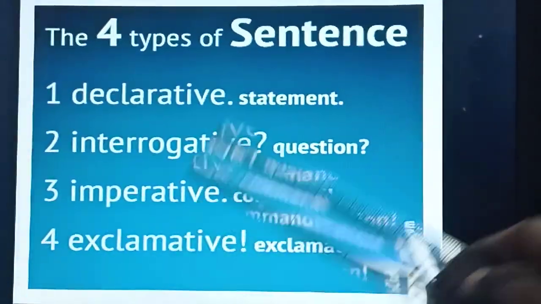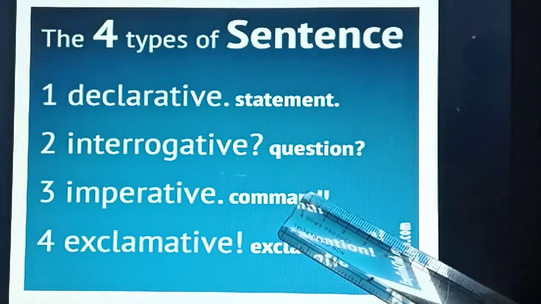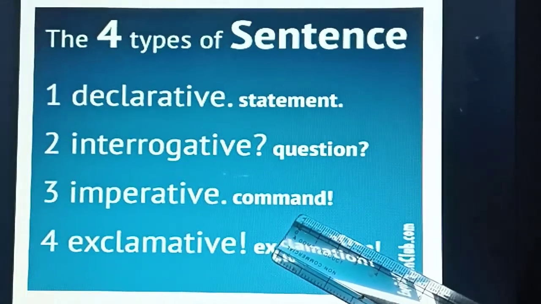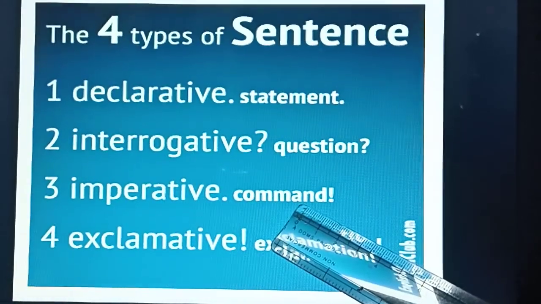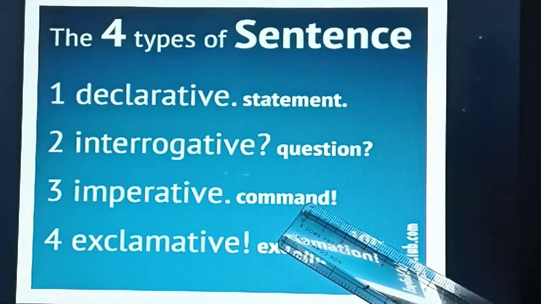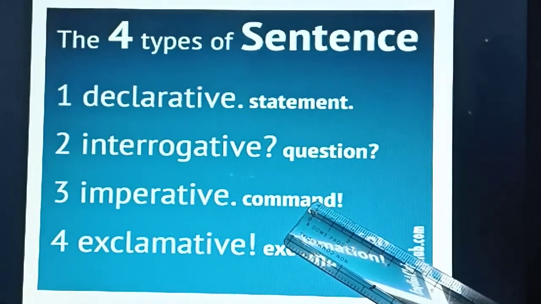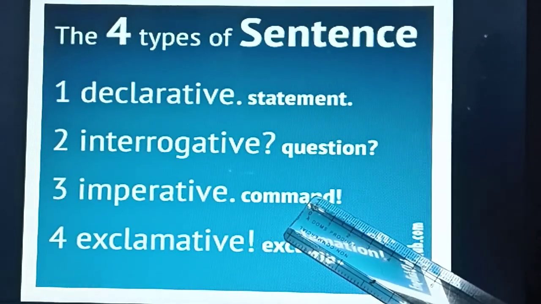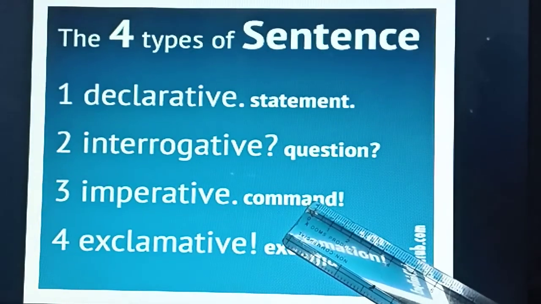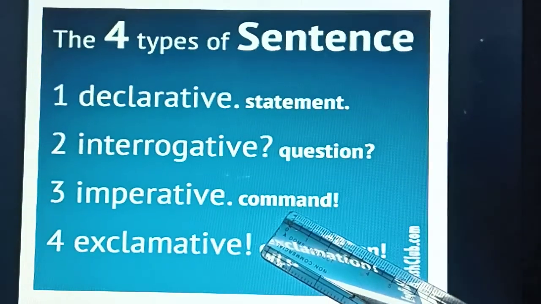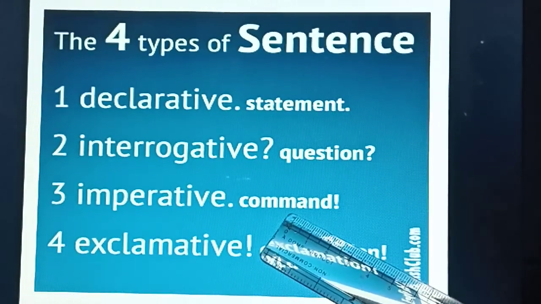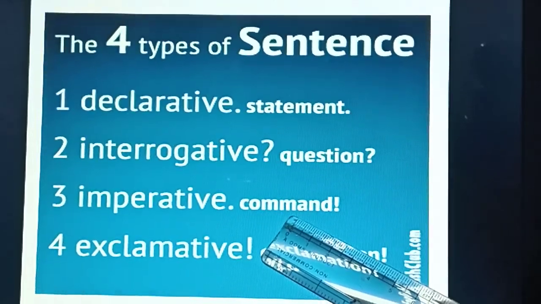Now imperative. Imperative can be an order or a request. What is an order? When the class is going on and you are talking in the class, what the teacher says, keep quiet, isn't it? That is an imperative sentence. Your friend will be asking you if she doesn't have a pen.